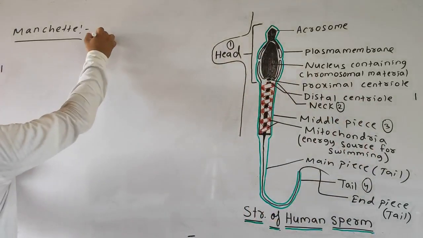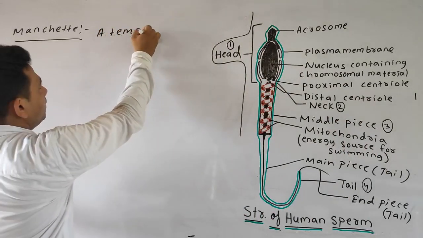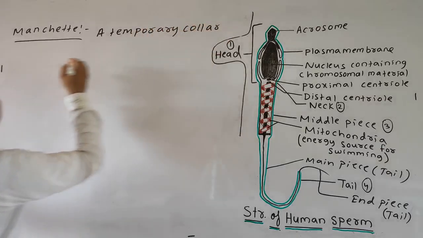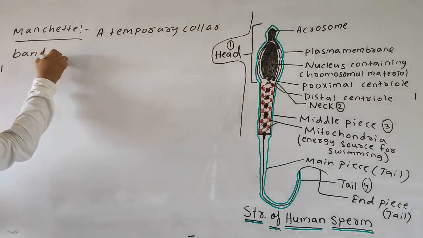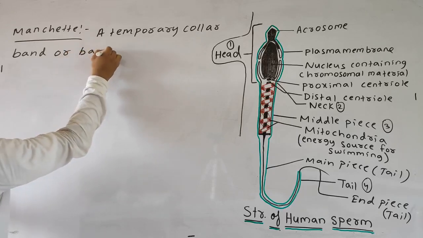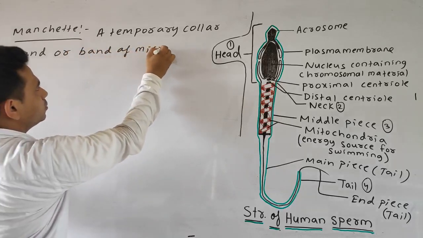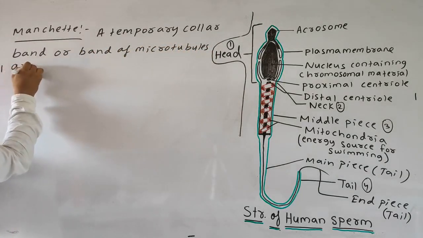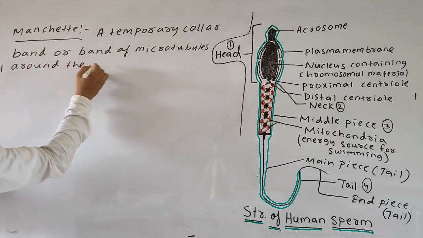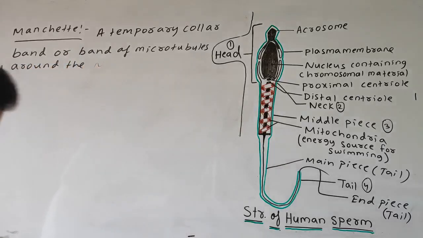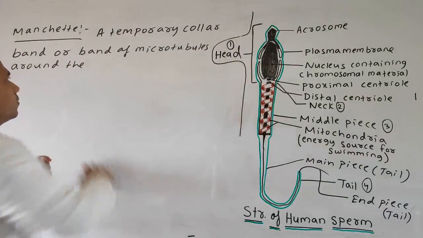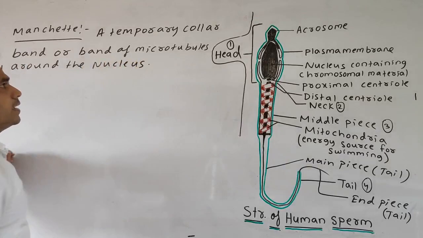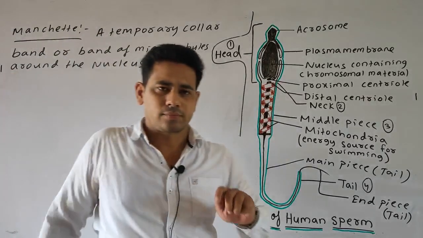So we can say it is a temporary collar band or band of microtubules around the nucleus, simply around the nucleus. Okay, so what does it actually mean?